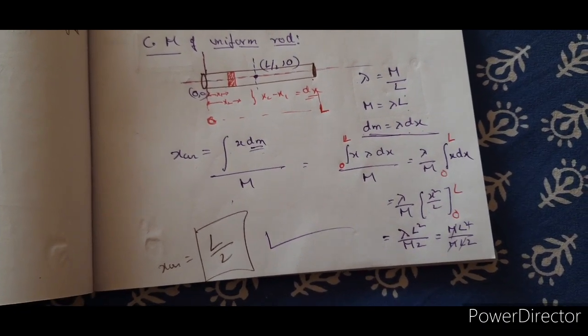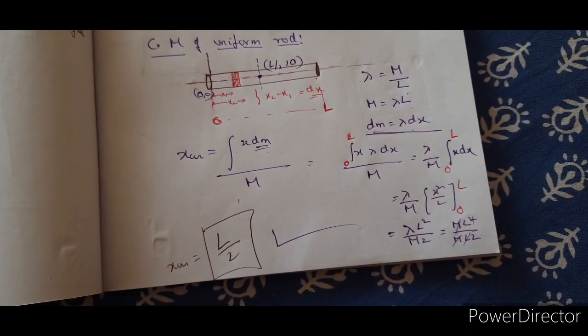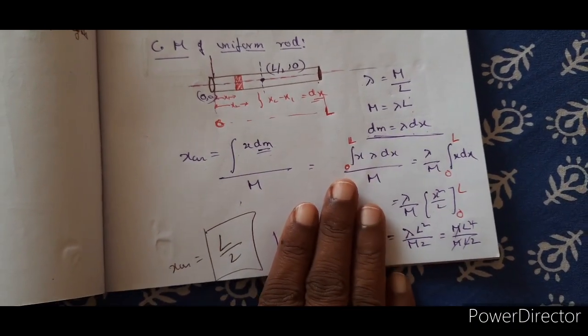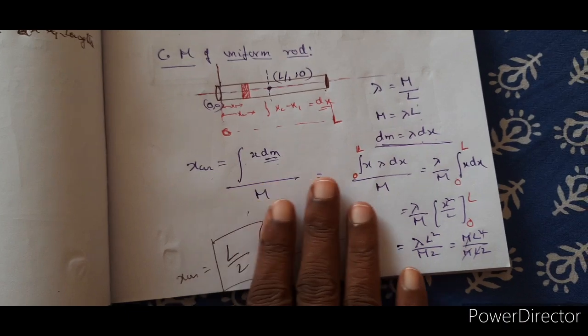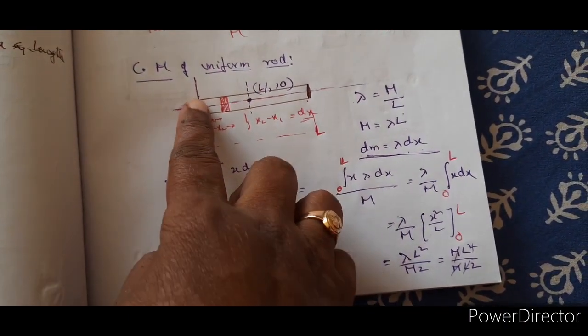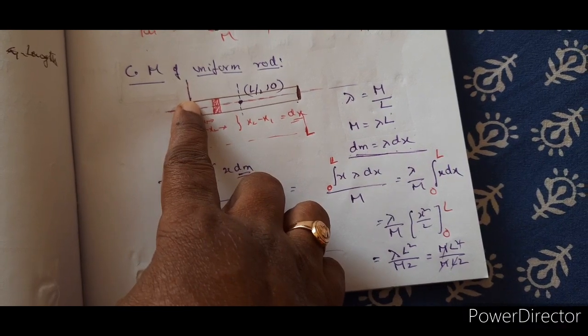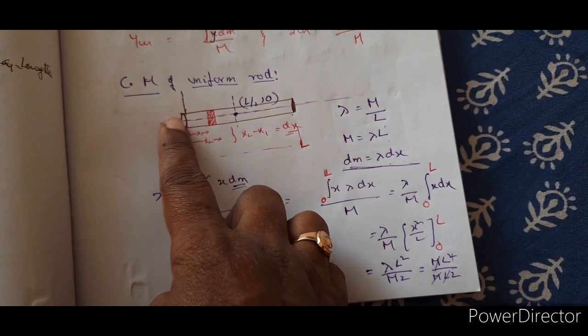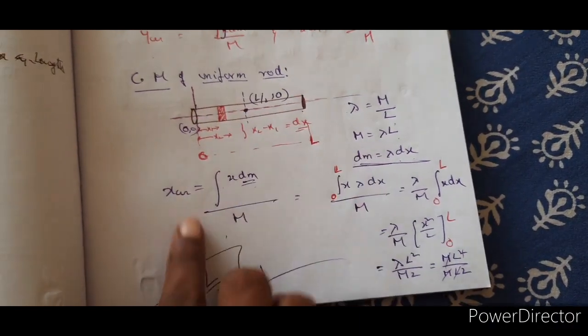This may not be the case. Then how are we going to solve? Because with this concept only we are going to apply there. Right? If the linear density is not going to be constant, that means as per the length, here dm having the same mass, here also having the same mass, right? So it is a constant mass distribution.